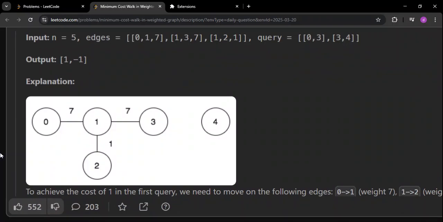Now let us analyze what is happening. For example, let us say I want to go from 0 to 3. Now, what are the various paths available? First thing again, there is no constraint on how many times you can go through an edge, or how many times you go through a node. You can go any time, as many times as you want.